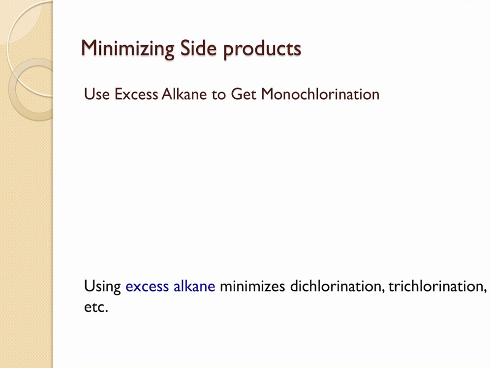When you do a halogenation reaction of an alkane, you need to always make sure that there is excess of alkane. If you do not have excess of alkane, then it can lead to dichlorinated product, trichlorinated product, and even tetrachlorinated product. So let's see a scenario here. Let's consider the reaction where methane reacts with chlorine to form chloromethane. The chlorine radical is obtained in the first step, and this chlorine radical can react with chloromethane, where one of the hydrogens is replaced by the chlorine to give